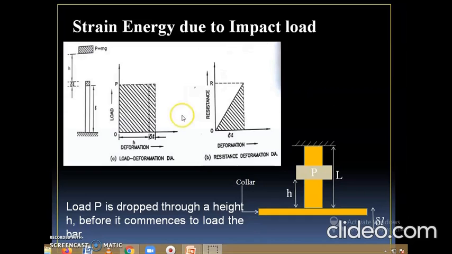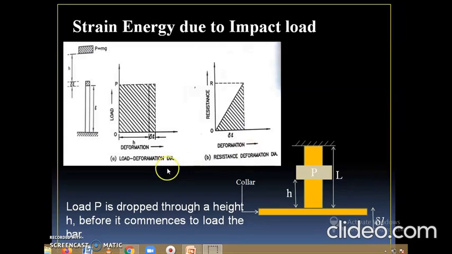Now we can get two different figures, the load deformation diagram, and the second one is the resistance deformation diagram. When the load impacts the collar, deformation will be observed, which is denoted by delta L here. So we will observe deformation of the collar due to the impact load.